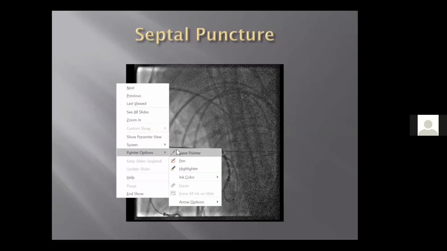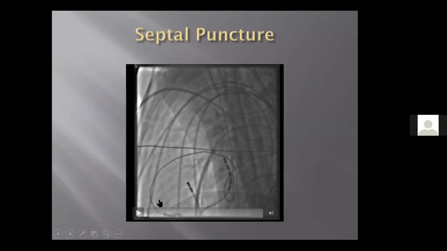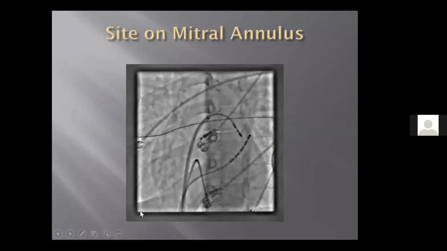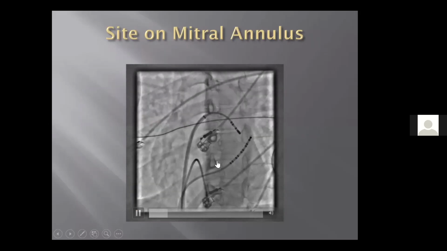So this is normally the way we do a standard setup. Our pigtail is there in the non-coronary. You've got a CS catheter, posterior aspect, you've got a His catheter, and this is the sheath that we have taken in, and then we start mapping. And this is how we map. In LAO view, this was the site where we ablated this case. It is definitely a lateral aspect, and the CS catheter is inside the CS.